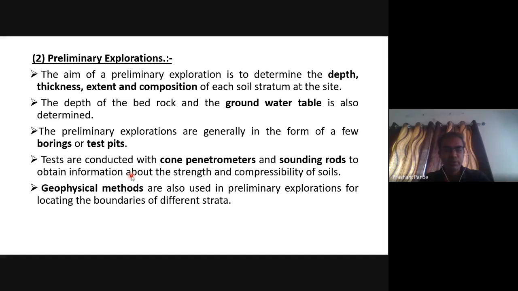In this, we also conduct cone penetrometer or sounding rods just to obtain information regarding strength and compressibility of soil. Then geophysical methods are also covered under preliminary exploration for locating the boundaries of different strata.